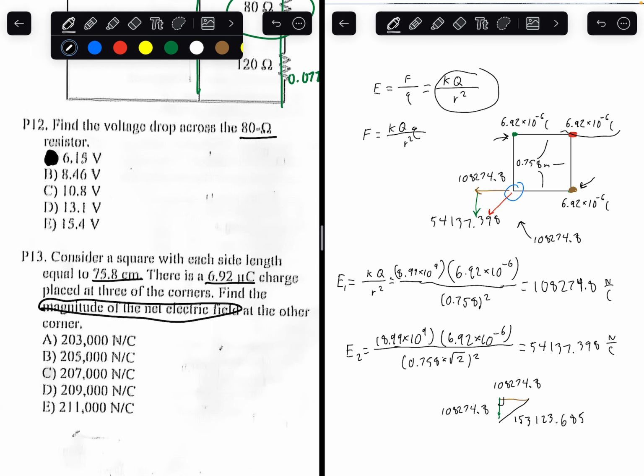So now when you add these two vectors, you get this black vector that I just drew. And you want to add the black and the red vectors. So we just got the black vector.